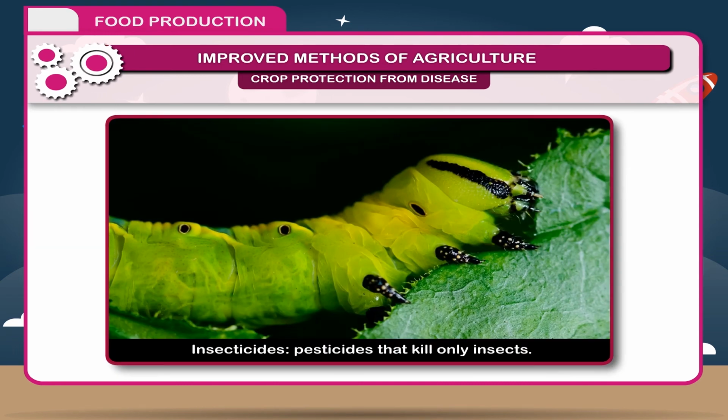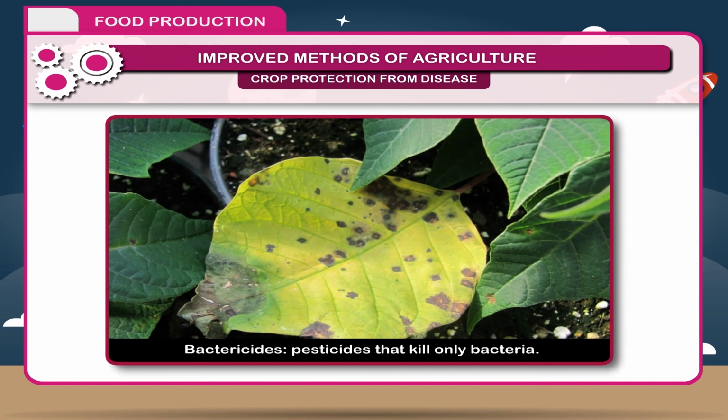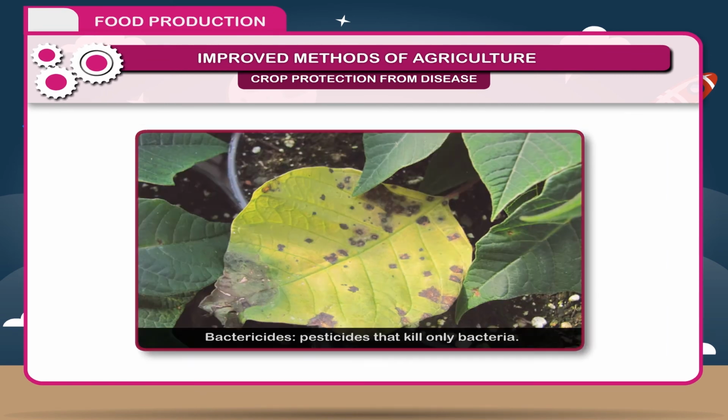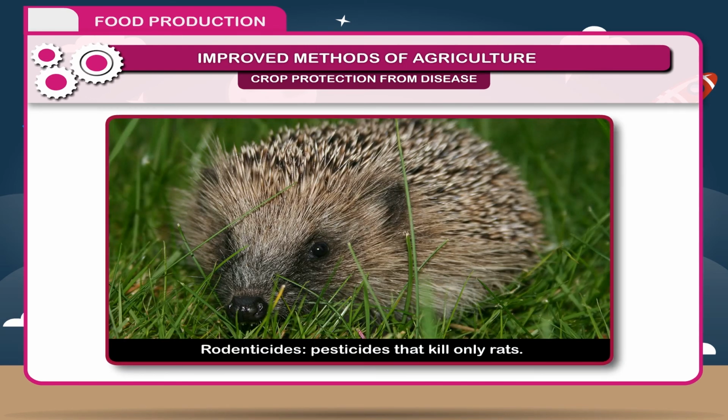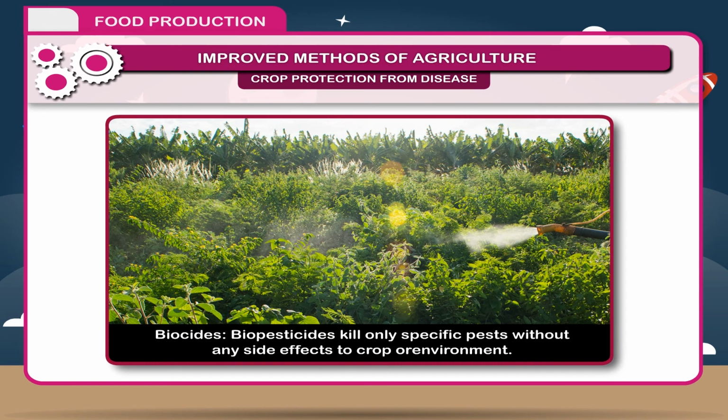3. Insecticides, pesticides that kill only insects. 4. Bactericides, pesticides that kill only bacteria. 5. Rodenticides, pesticides that kill only rats. 6. Biocides, biopesticides that kill only specific pests without any side effects to crop or environment.